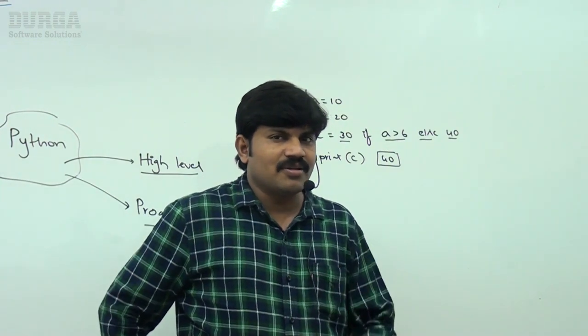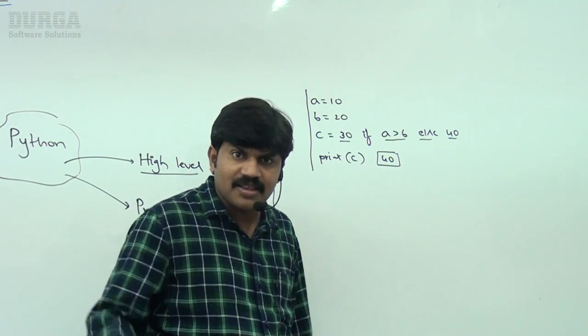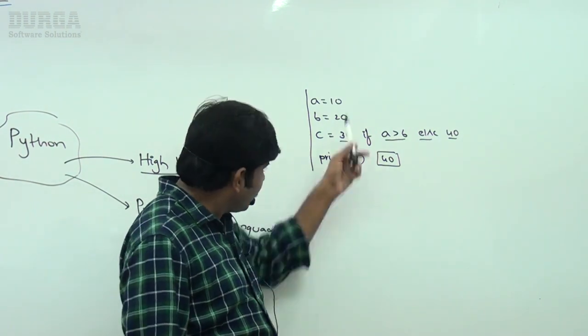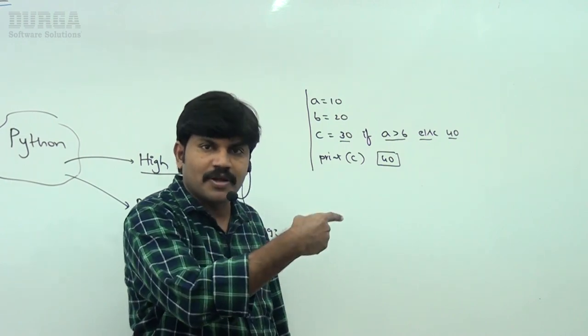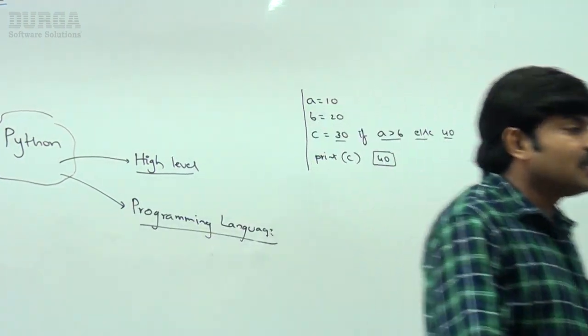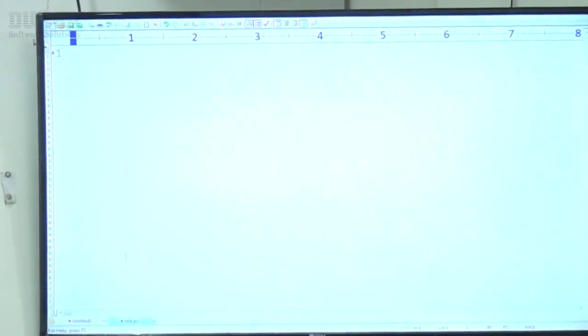Then immediately you may have the doubt: you are writing just 4 lines of code, is it really Python code? Is it going to work? Yes, believe me, it is really Python code. It is going to print 40 as the answer. If you want, observe very carefully. I want to show the same lines of code so that you can feel more comfortable.